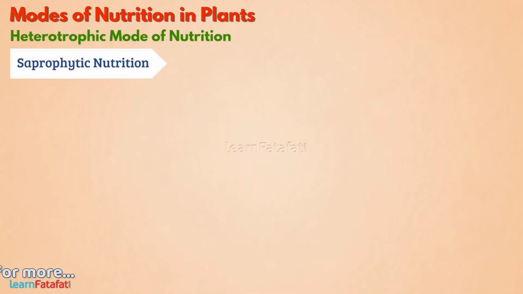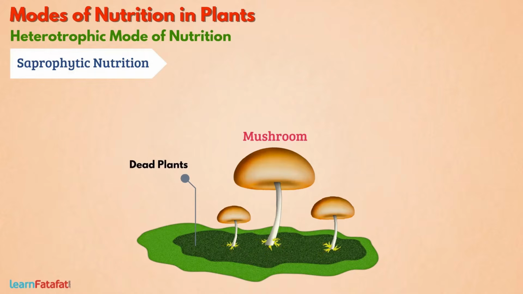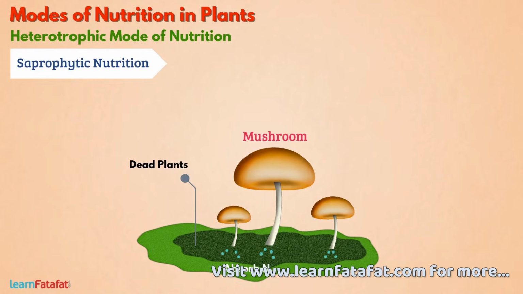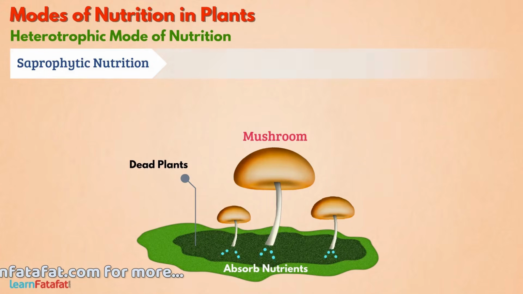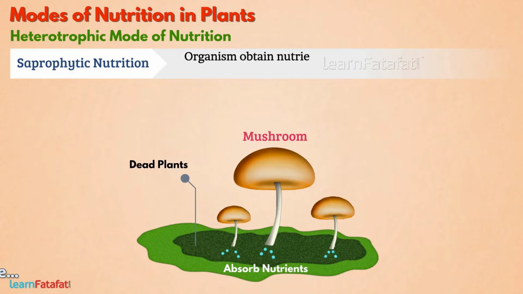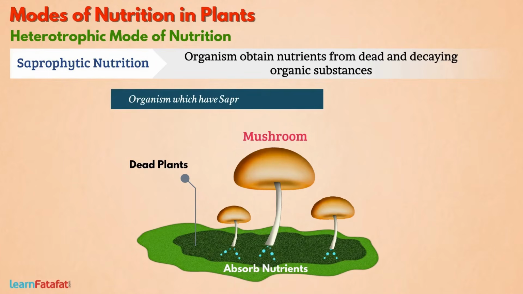Saprophytic nutrition. Some plants, such as mushroom, secrete digestive juices on dead parts of plants or animals so as to convert them into simple substances in solution form. They absorb nutrients from the solution so formed. Such a mode of nutrition in which an organism obtains nutrients from dead and decaying organic substances is called saprophytic mode of nutrition. And the organisms which have this mode of nutrition are called saprotrophs.